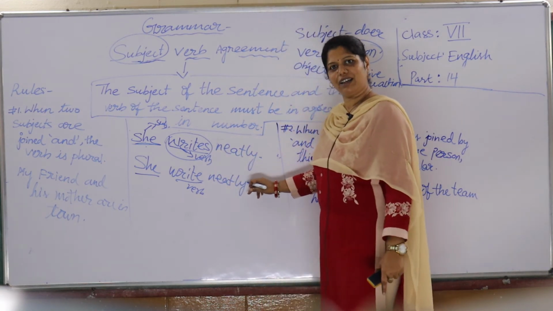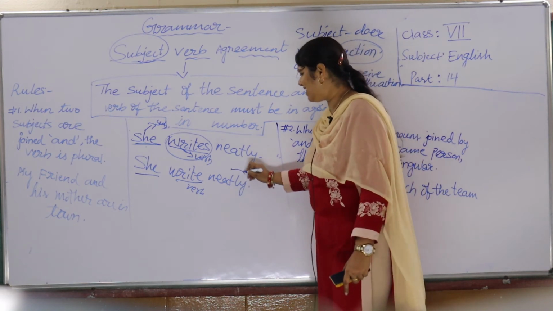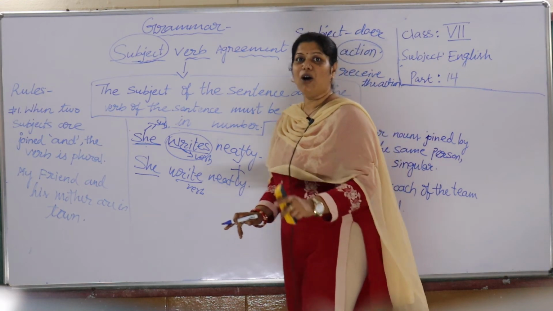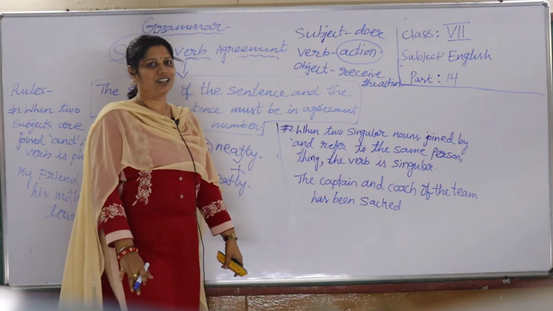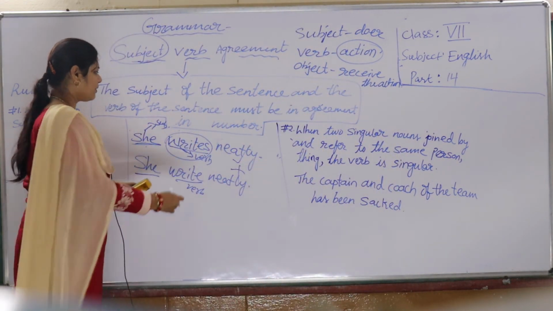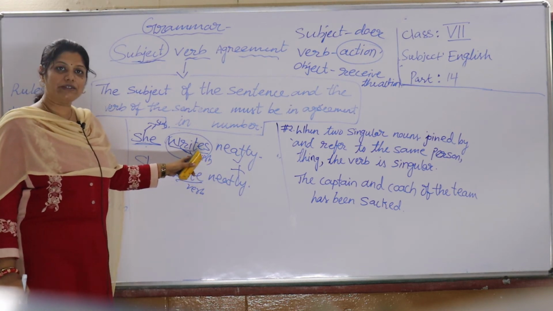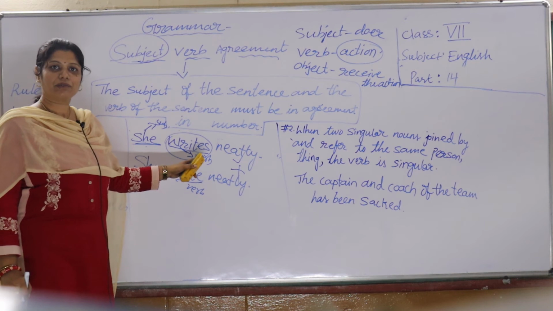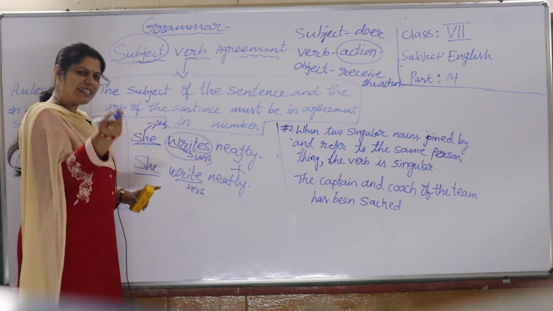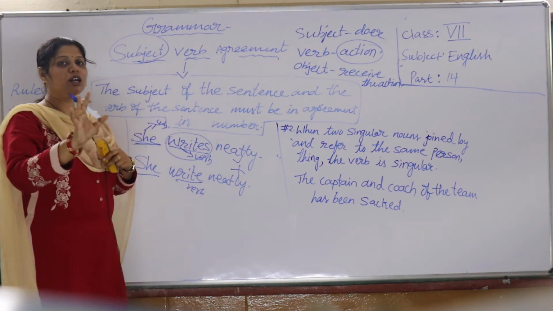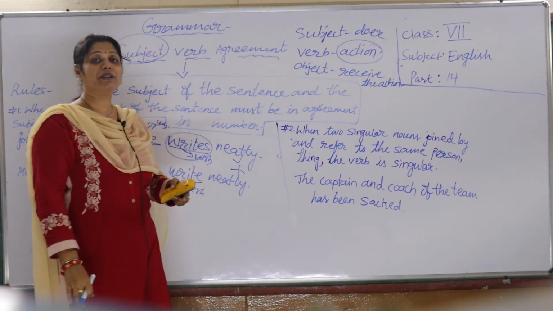So yes, I hope this is right. No children, actually this is wrong and this is the right one. Why? How come teacher forgot English here? Writes. I am adding s and I am saying it's a singular verb. Is it possible? Yes. So there is a small twist, children, or you can say the trick, actually the third person.